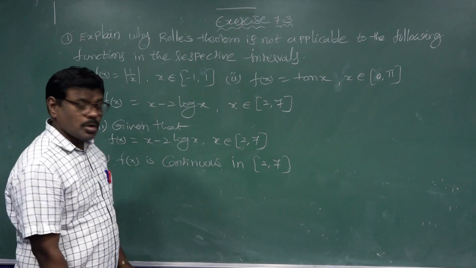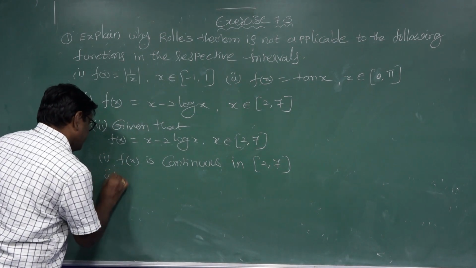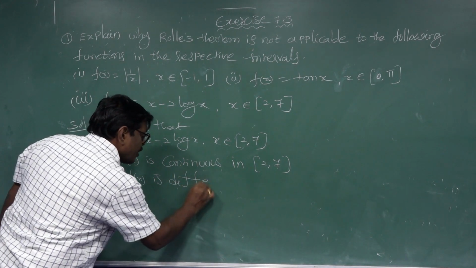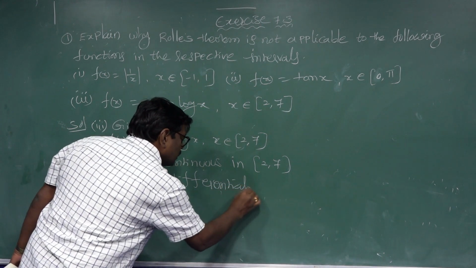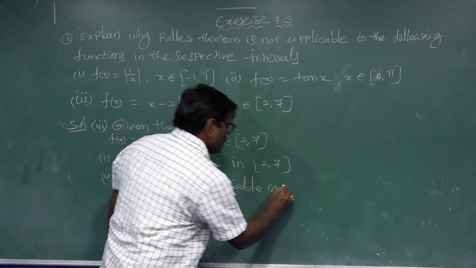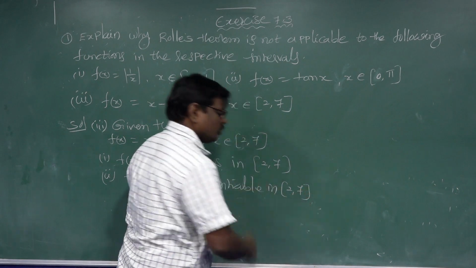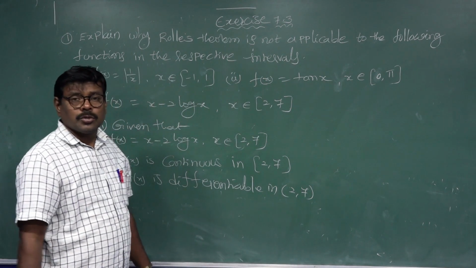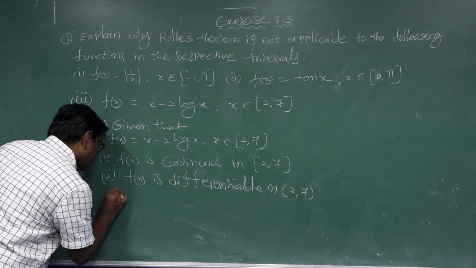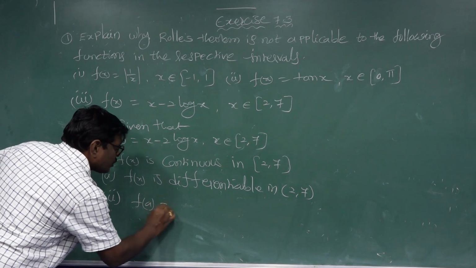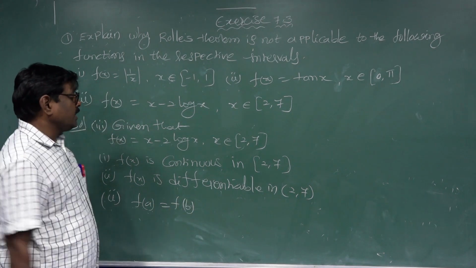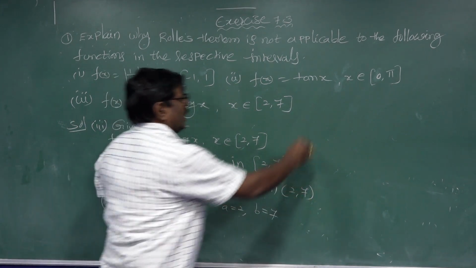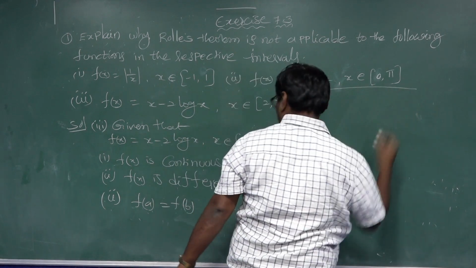The second condition: f of x is differentiable in the interval (2, 7). The third condition: f of a is equal to f of b. Here a equals 2 and b equals 7.